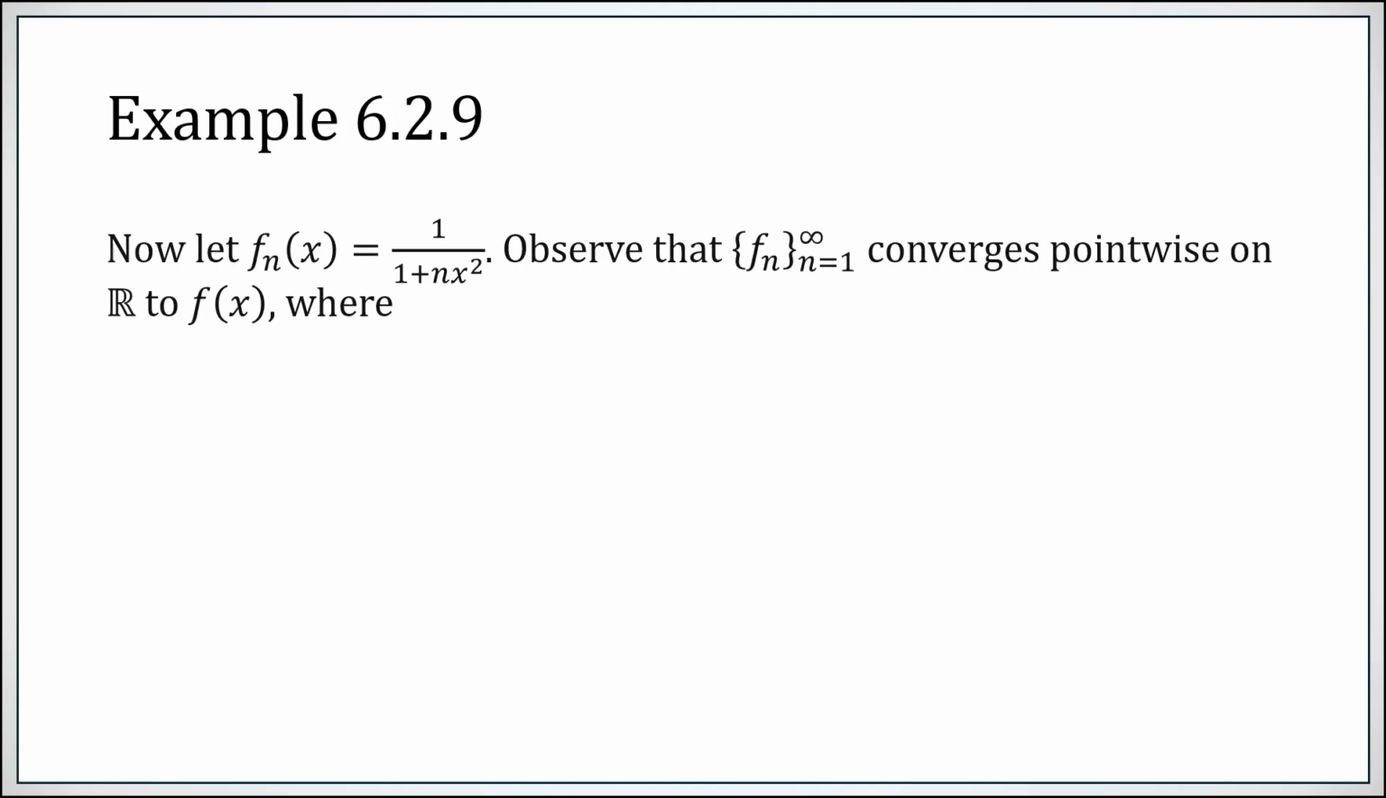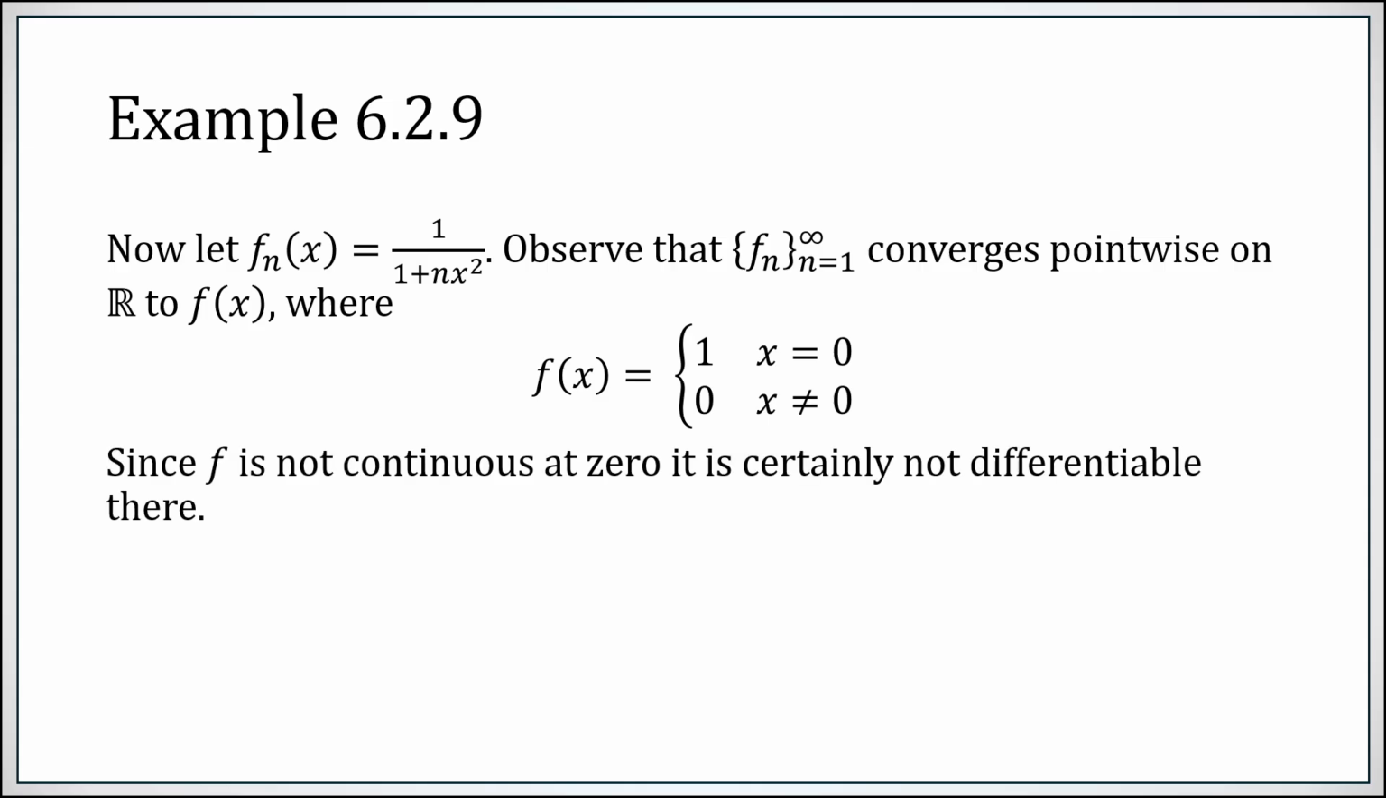Here's another example. Let fn of x be 1 over 1 plus nx squared. Pointwise convergence here is pretty easy to work out. When x is 0, n is irrelevant, and you simply get 1 as your limit. When x is not 0, however, as n goes to infinity, this positive denominator gets bigger and bigger, and you pointwise converge to 0. So that limiting function f is not continuous at 0. It has that jump. Therefore, it's definitely not differentiable at 0.